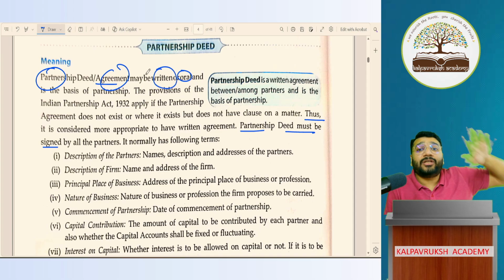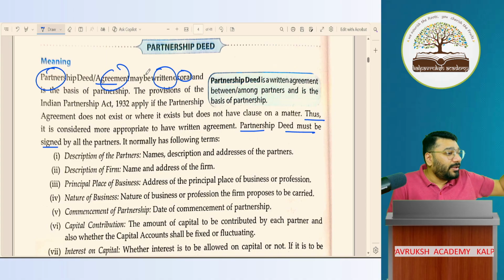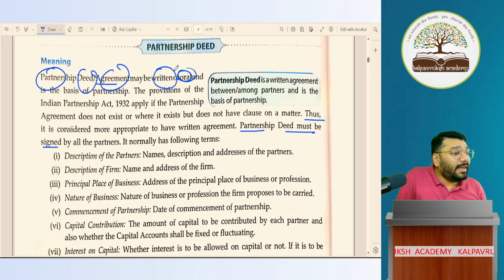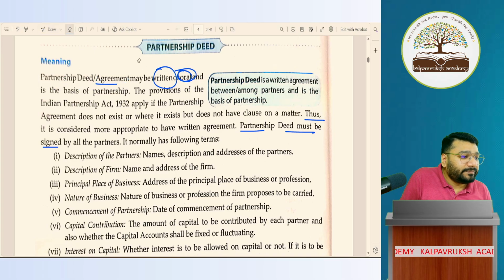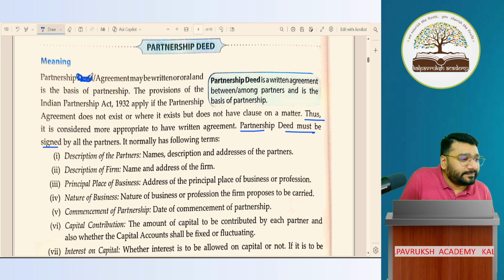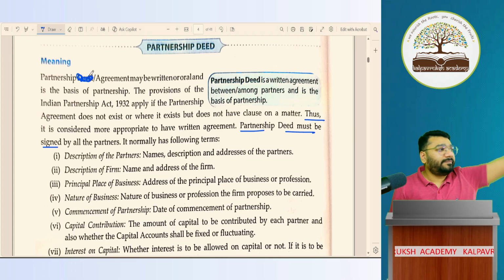Deed means partnership deed only. Deed means a written agreement only. So a deed cannot be oral. So please erase the word partnership deed here. Make it partnership agreement. Proud of you, Shomali. Good going. Cancel the deed. Can we continue?